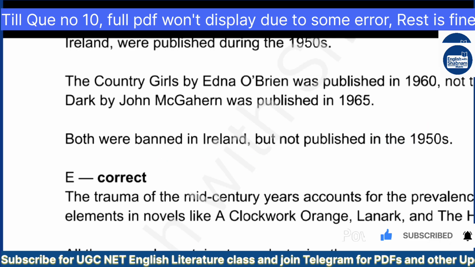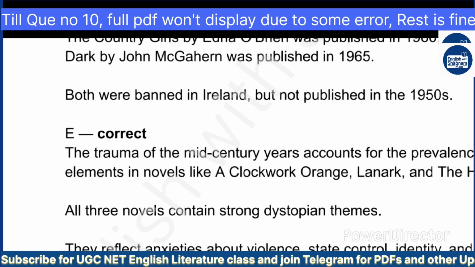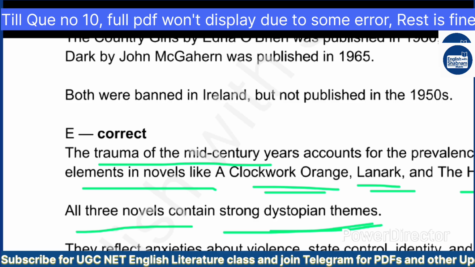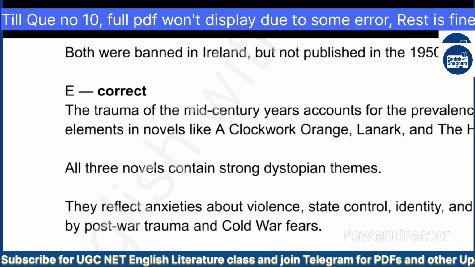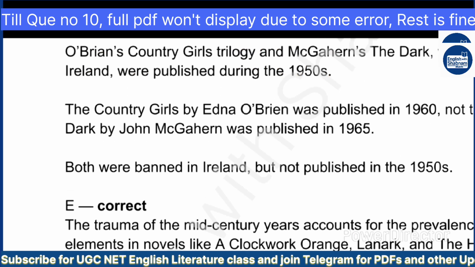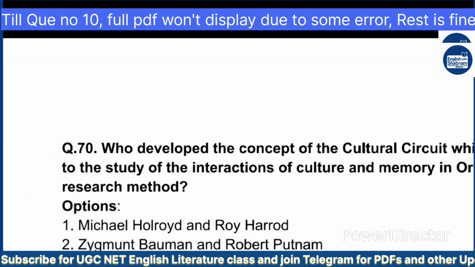Here, why was option E correct? Because the trauma of the mid-century years accounts for the prevalence of dystopian elements in novels like A Clockwork Orange, Lord of the Flies, and The Handmaid's Tale. All three novels contain strong dystopian themes. They reflect anxieties about violence, state control, identity, and gender that are shaped by post-war trauma and Cold War fears. So this was the correct statement. Simply, they have mixed and matched.